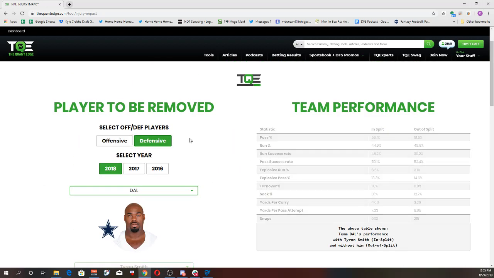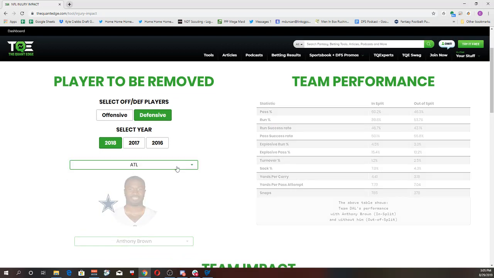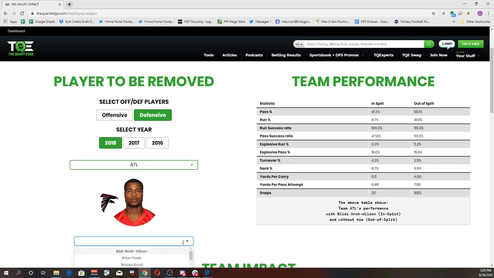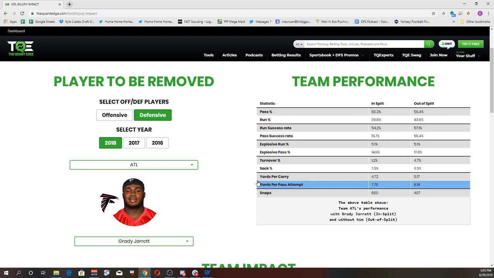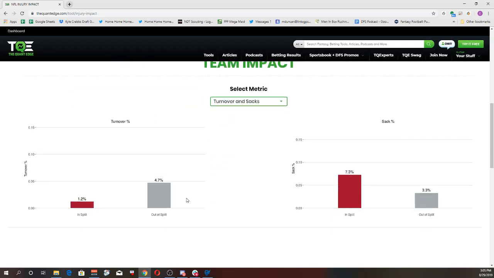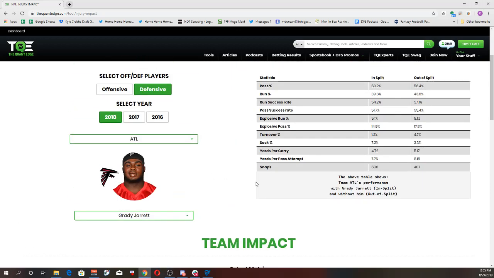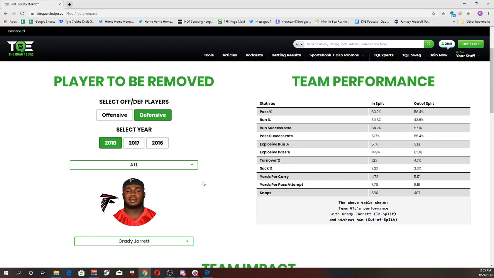And then on the defensive side of the ball, here's one that I always found interesting: the Atlanta Falcons with and without Grady Jarrett. So Grady Jarrett, if we look at the explosive pass percentage, the run success rate, the pass success rate, the yards per pass attempt, yards per carry. This was a little bit more extreme at the beginning of the season, but there's no impact on his teammates because it's not a fantasy relevant position because he's not an offensive player. But we can see how teams adjust with players on or off the field.